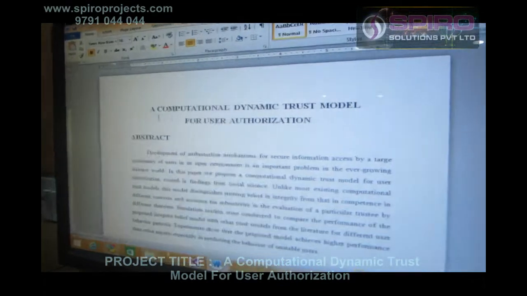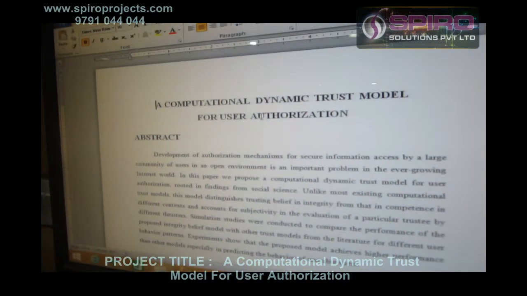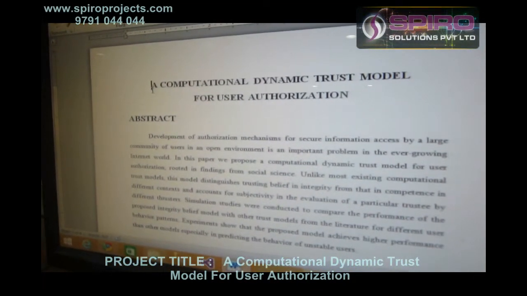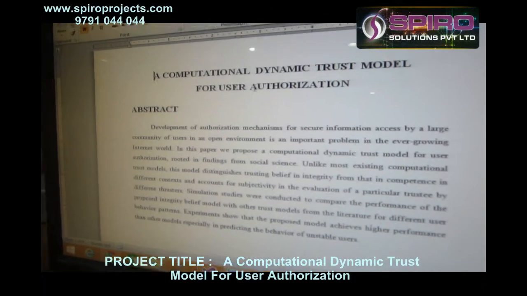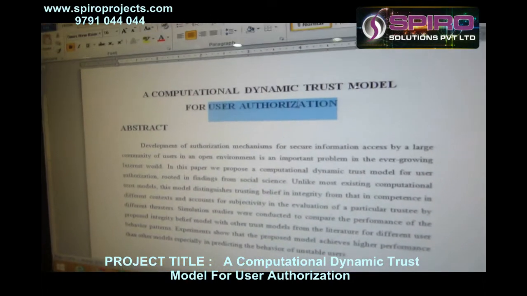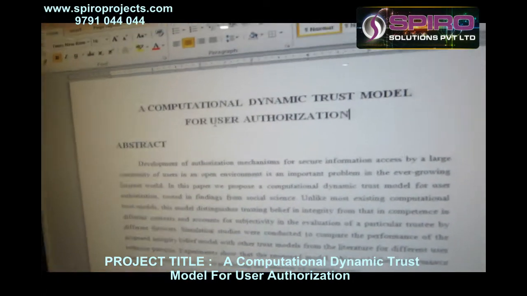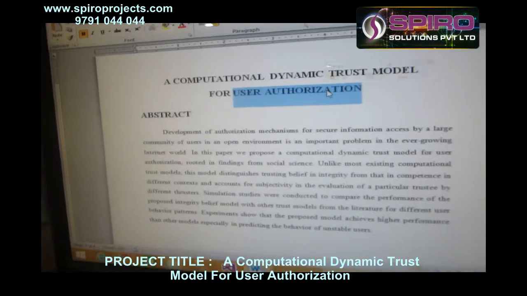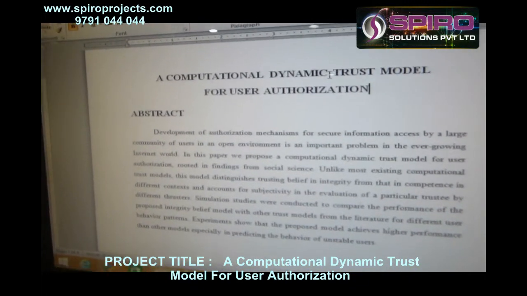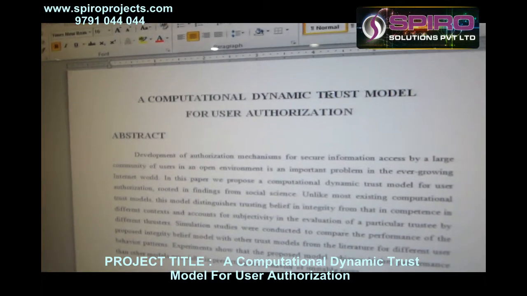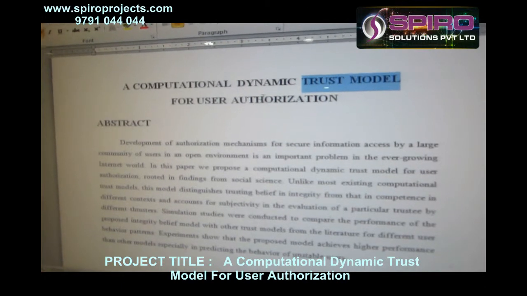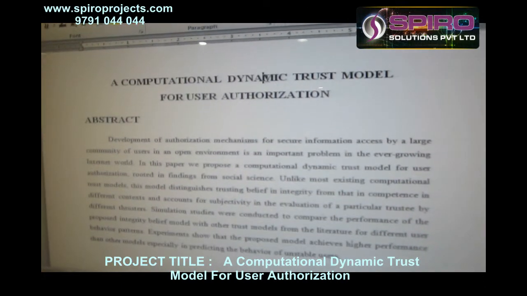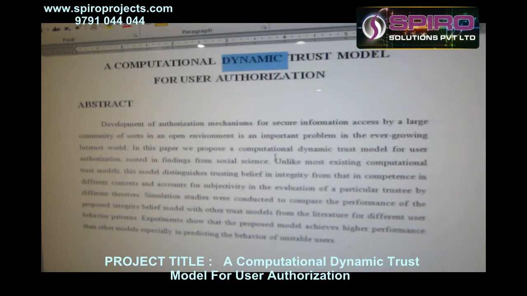Now let's move to our project. Computational dynamic trust model for user authorization. In this project, what is user authorization? User authorization means you are finding the original user. A dynamic trust model means user based on attribute. Based on attributes, we are finding who is the authorized person. So dynamically we are finding. This is the scope of the project.